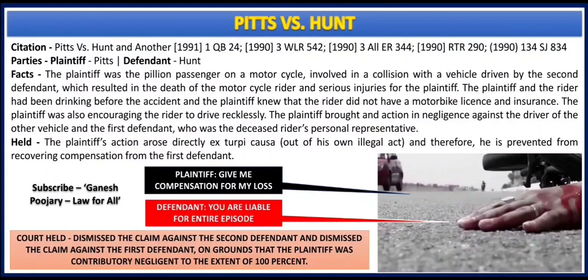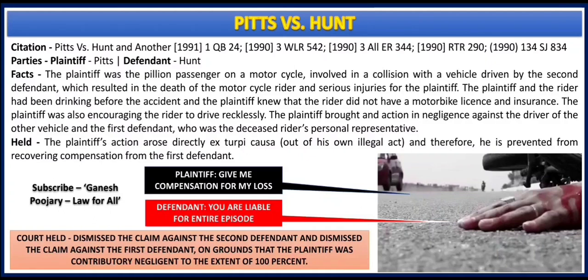What happened here? Two friends, that is Pitts and his friend, had a lot of drinks and after that they decided to go on a ride. Now here three major facts that you need to observe are: one, Pitts was aware that his friend is drunk and he is going to ride now. Number two, he was also aware that his friend had no driving license. Number three, he was also aware that the vehicle had no insurance. Now, even after being aware of all those facts, Pitts decided to go riding along with his friend.